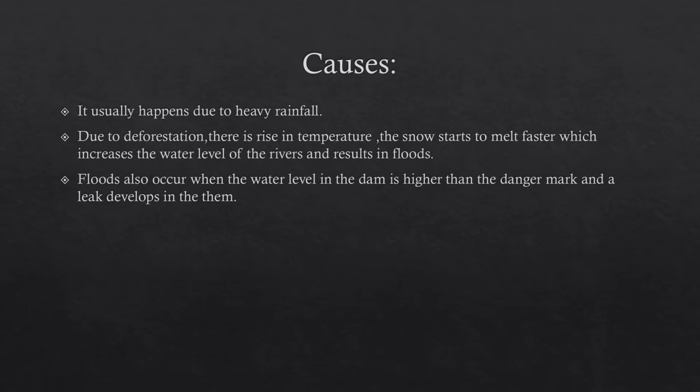And when the temperature rises, the snow will start to melt faster, and it will result in increase in water level of the rivers, and hence floods will be caused. Floods also occur when the water level of the dam is higher than the danger mark and a leak appears in the dam.